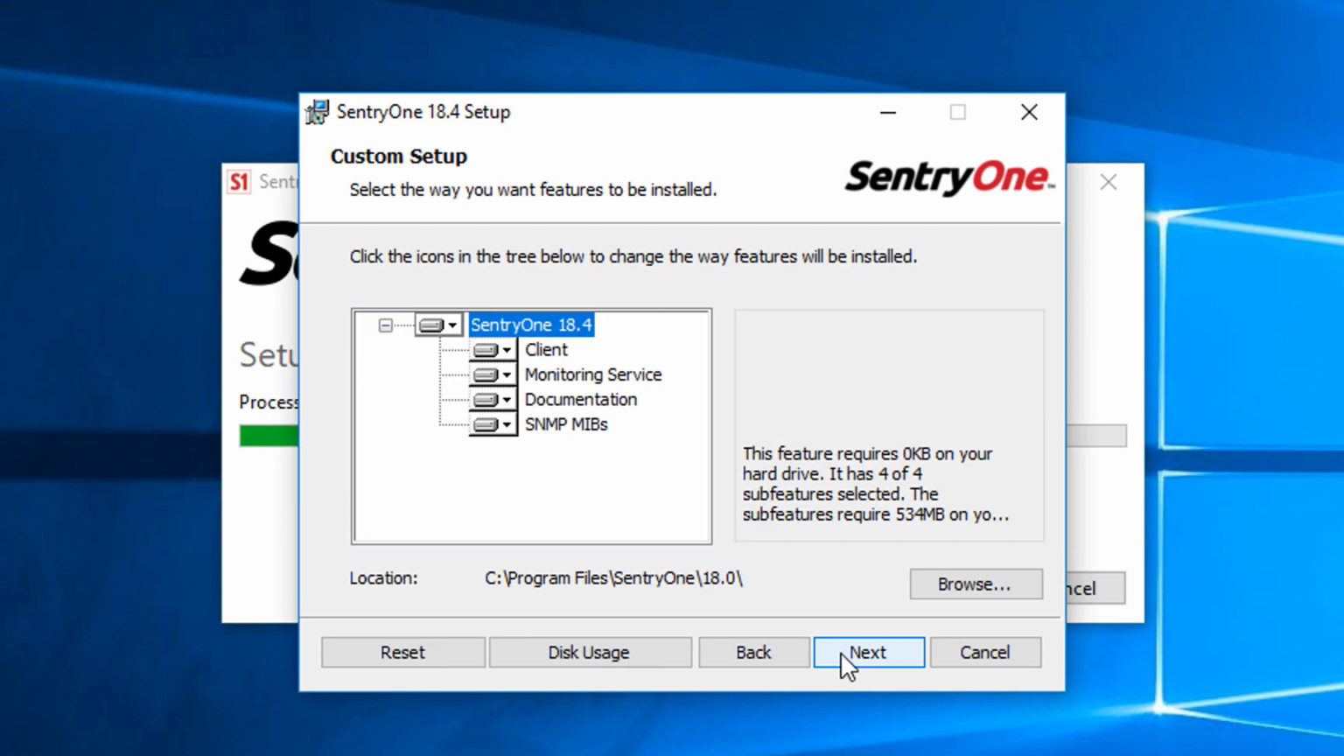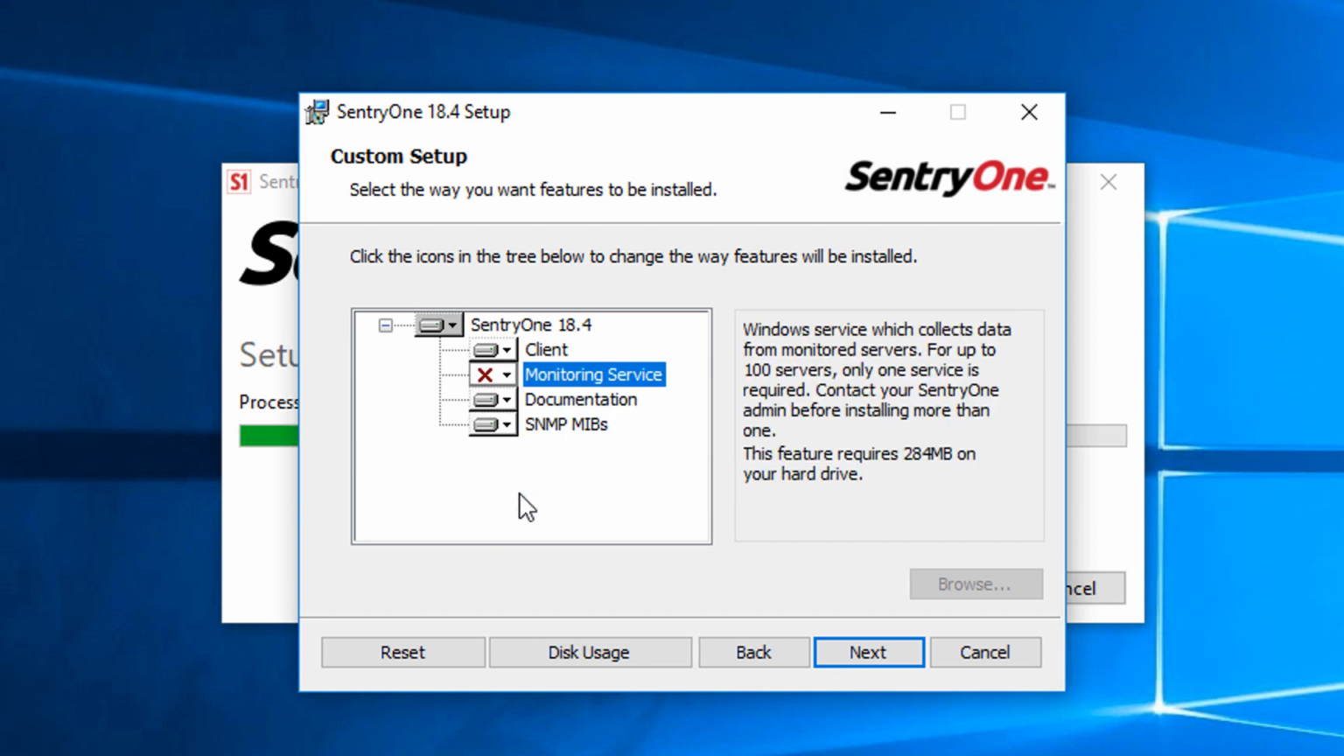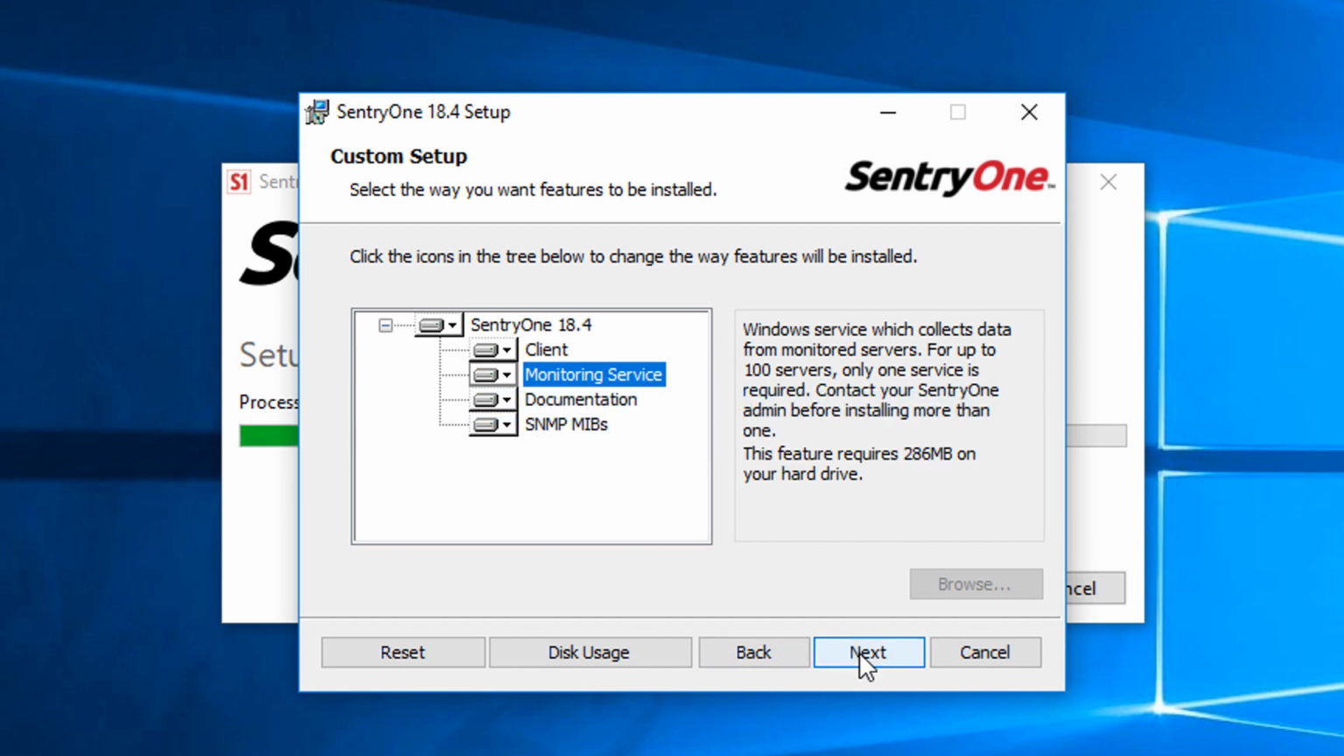At this point, we can decide where our installation files are going to be located and which features we are going to install on this server. These features include the client, monitoring service, documentation, and if you're using simple network management protocol, you want to keep the SNMP MIBs as well. To disable any of these features, we can click on the disk icon and select entire feature will be unavailable. In this case, I'm going to leave all of these features enabled, and then I'll click the Next button.